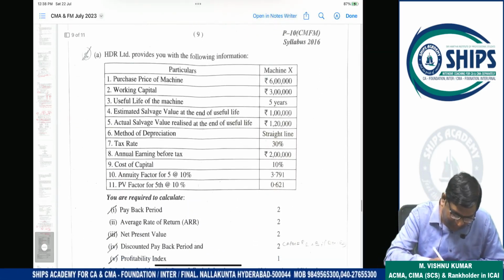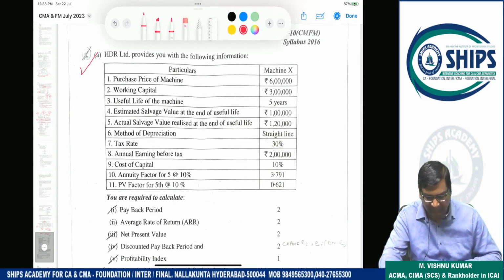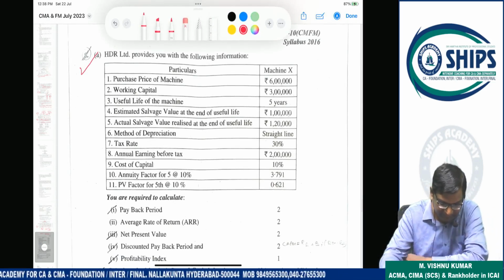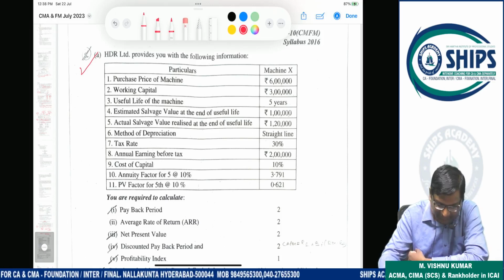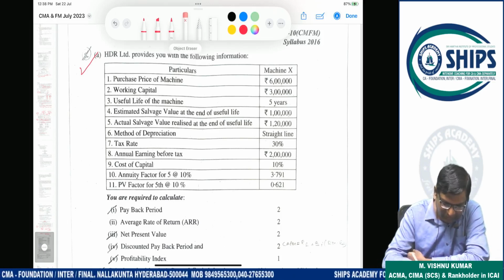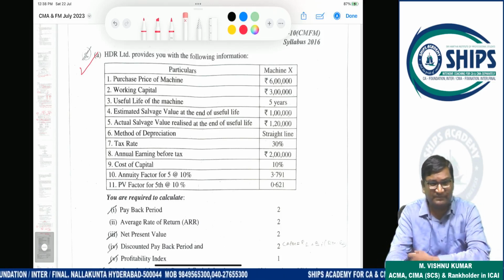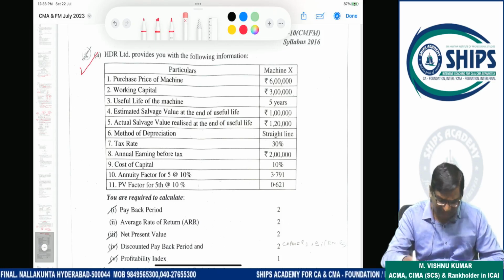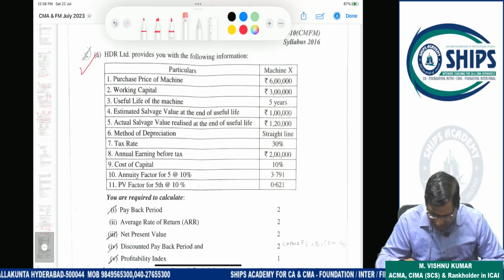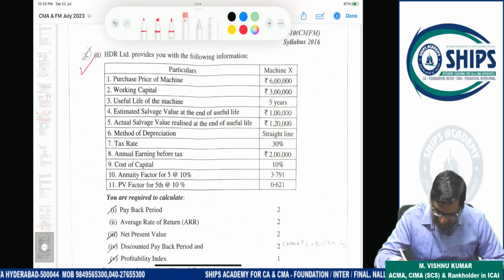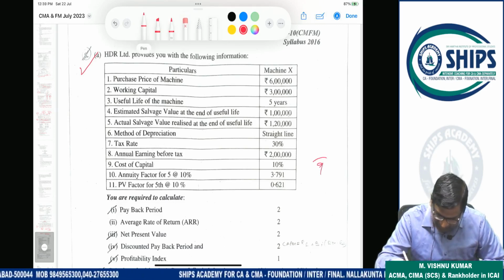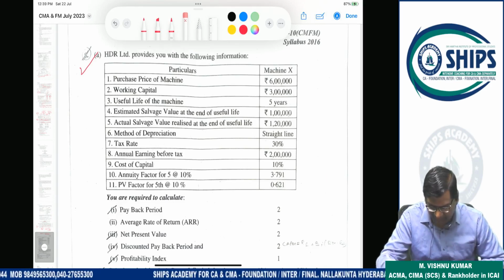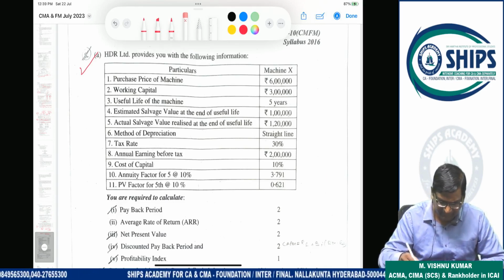Now this is question number 8A. Seven completed now? Yes, sir. So this is on capital budgeting or investment decision. This is a lengthy question actually. That's why the examiner has given 9 marks here, and it is justifiable.